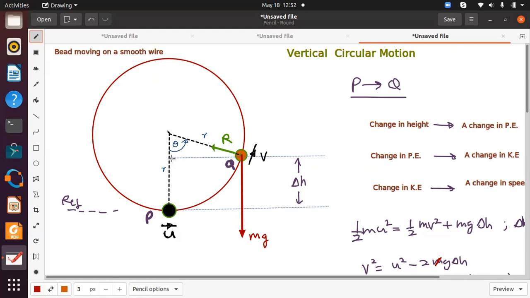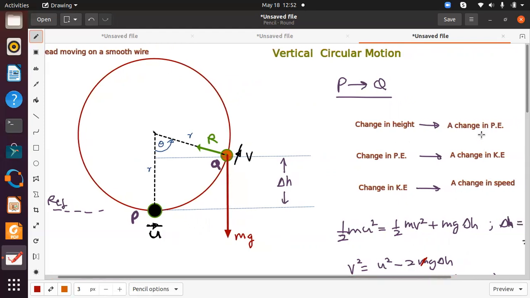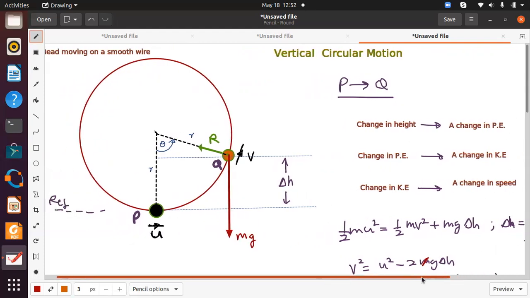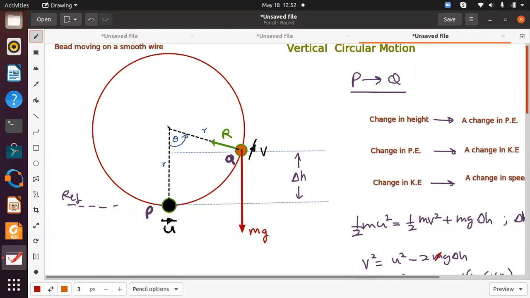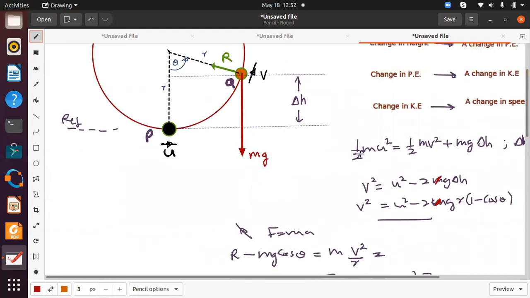Now, what happens if instead of a rod it is a string? Then there can be a chance where it will move away from the circular path because there are no restrictions. There is more freedom than in these two examples. So depending on the example, we will see how to arrive at certain answers. Right. So this is about vertical circular motion. It's the basics. So you can use conservation of energy, and also F equals ma towards the center. So using these two relationships, we can arrive at certain answers.